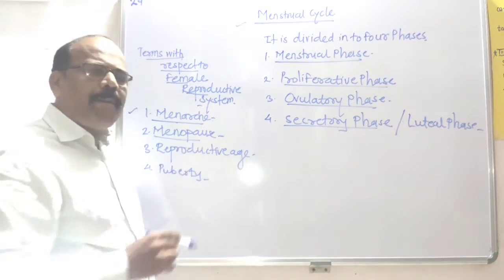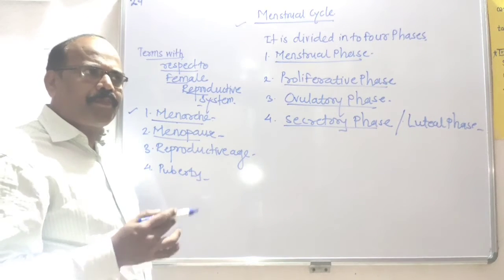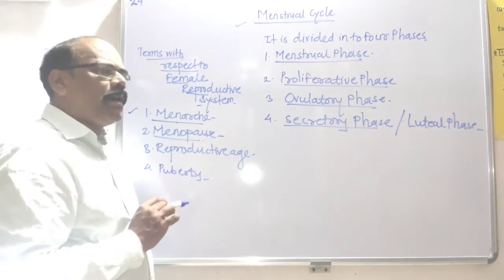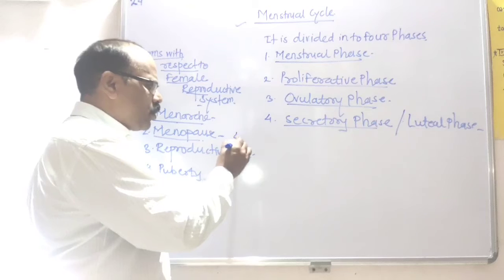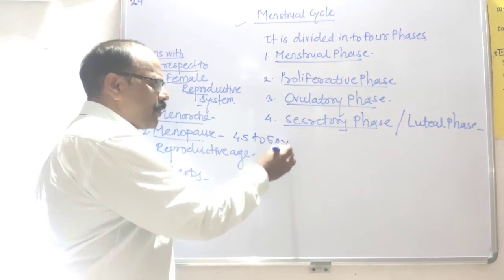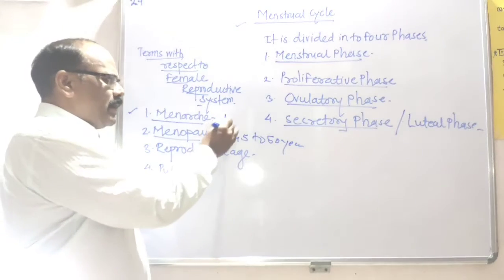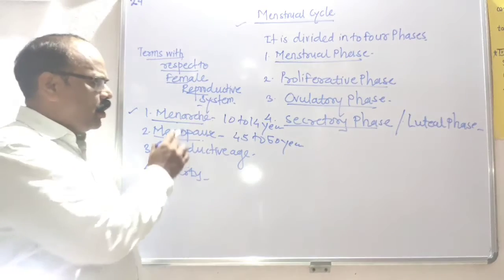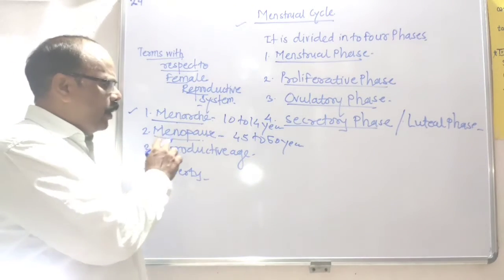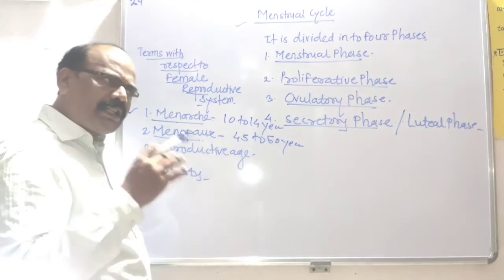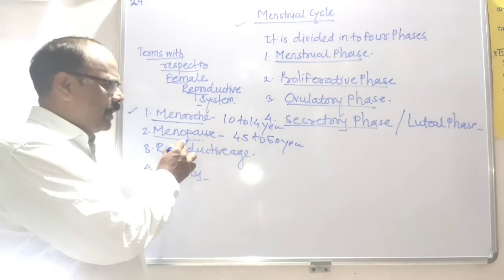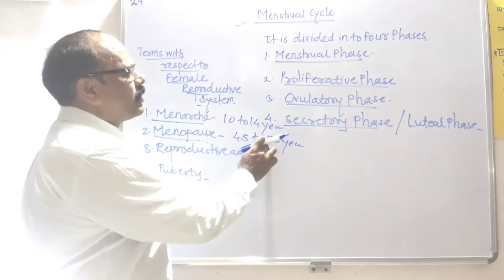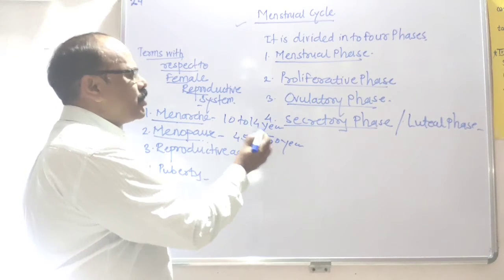Second is the menopause. Menopause means cessation of the menstrual cycle, or going of the menstrual cycle. It is called the menopause. Generally it occurs at the age of 45 to 50 years in females. And menarche starts at 10 to 14 years, but that age may vary from girl to girl. The beginning of the menstrual cycle is called the menarche, and permanently stopping the menstrual cycle is called the menopause.